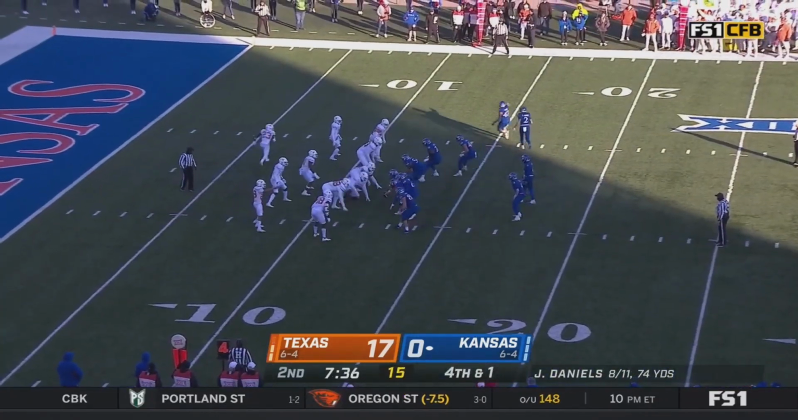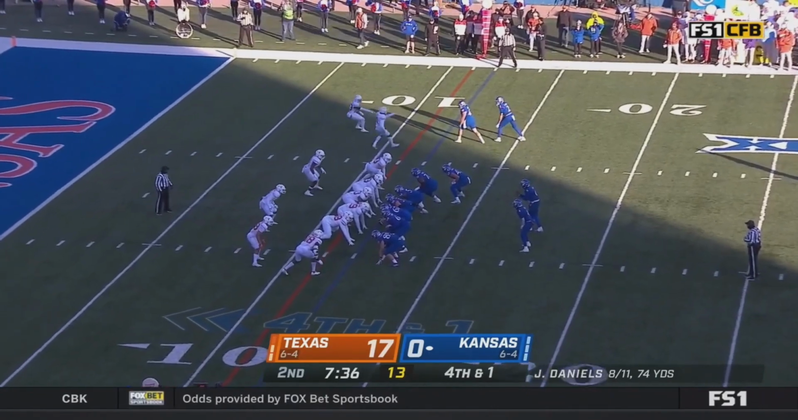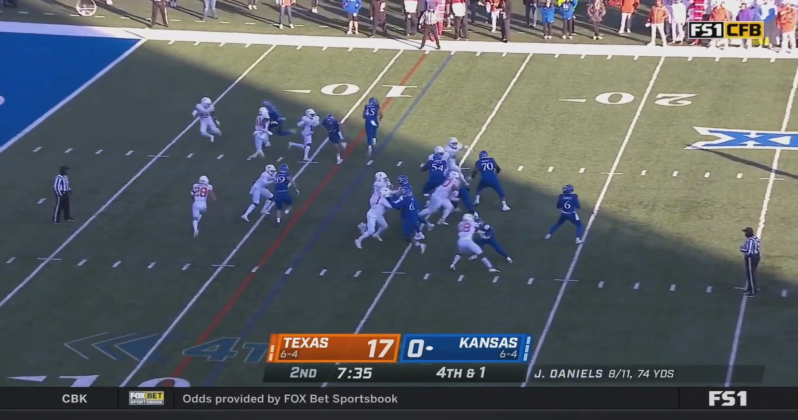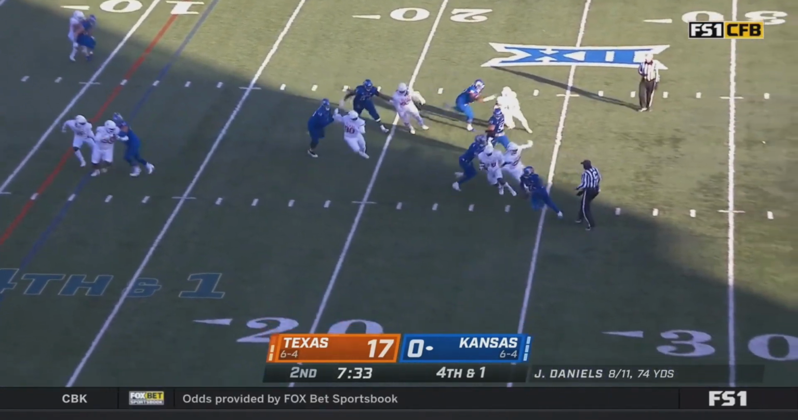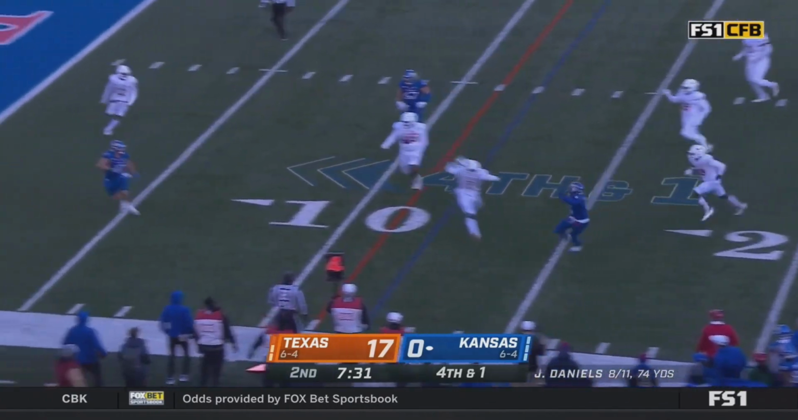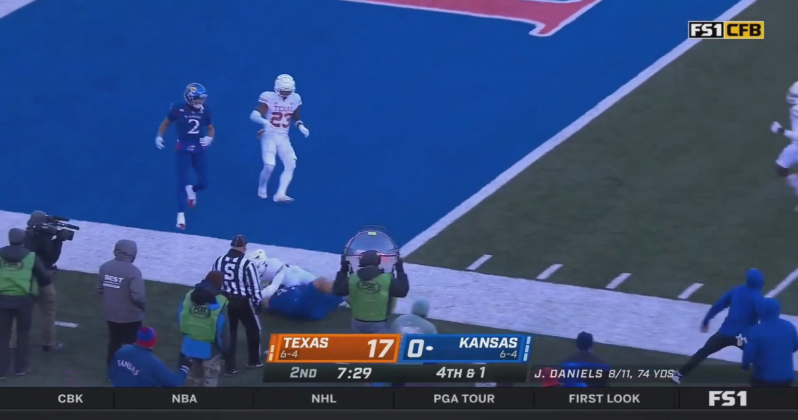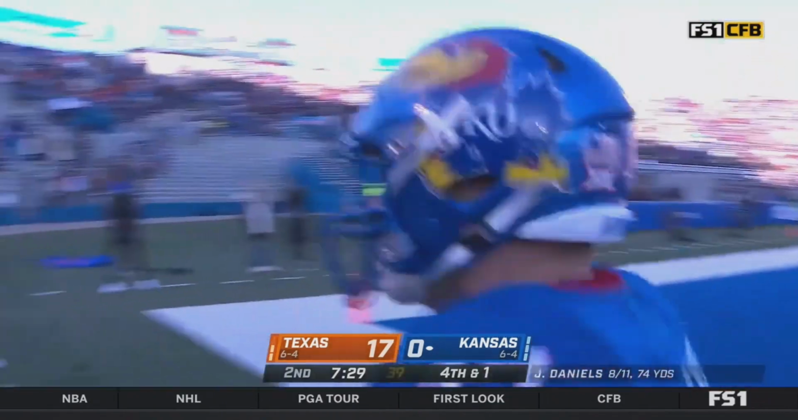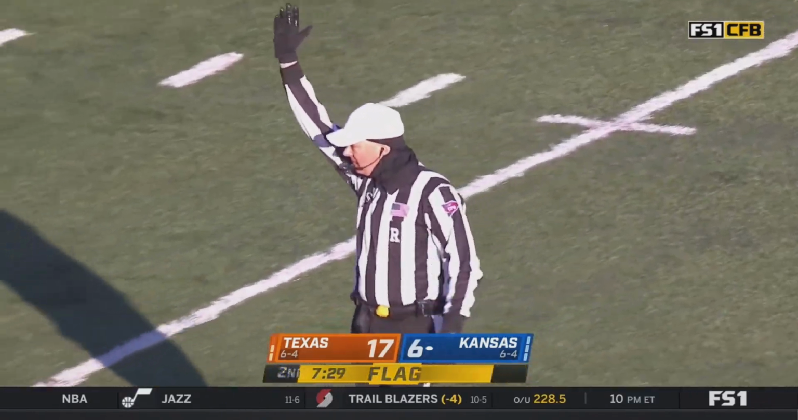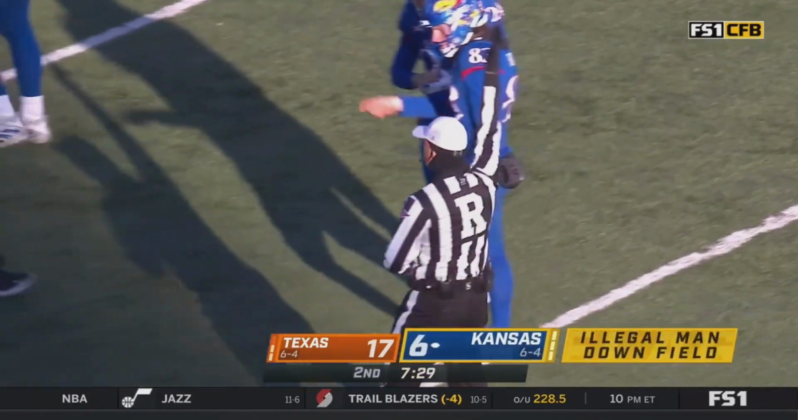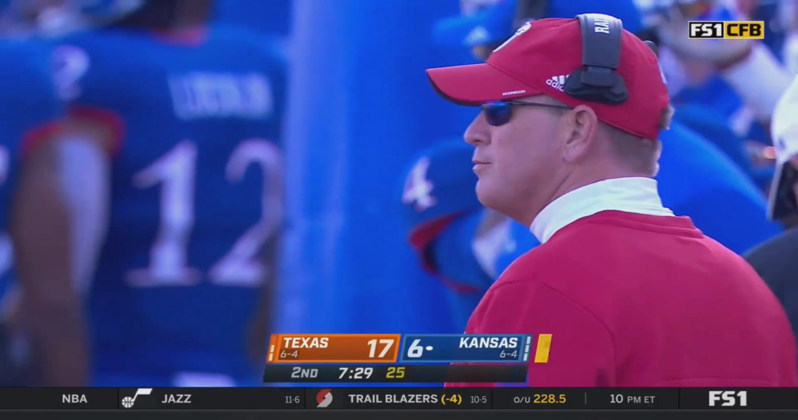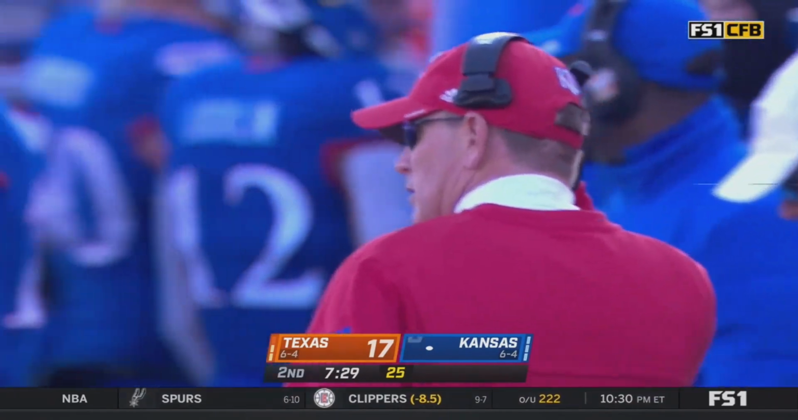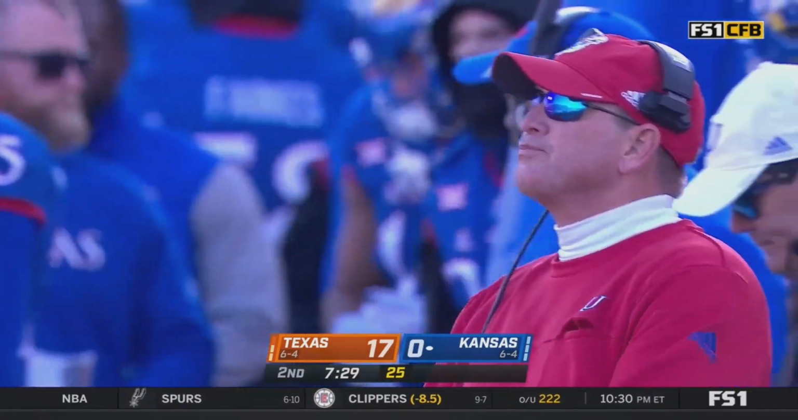Sugar huddle. Casey out wide, caught the game-winning 2-point conversion last year against Texas. They're going to throw for it on 4th and 1. Daniels on the rollout. Daniels has speed. Daniels gets rid of it. It's Casey lunging for the end zone. And he's in. Appears they have taken it off. Illegal man downfield.